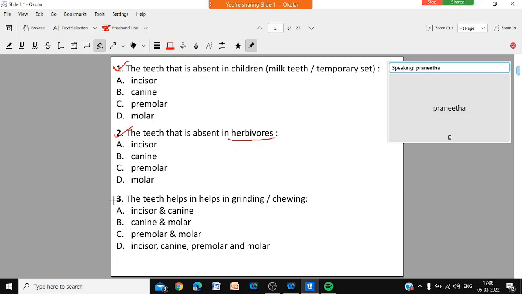Question number 3, the teeth that helps in grinding and chewing. This type of teeth helps in grinding and chewing. Incisor and canine, canine and molar, premolar and molar, incisor, canine, premolar and molar. Write the correct option for question number 3. Over, sir. Okay.